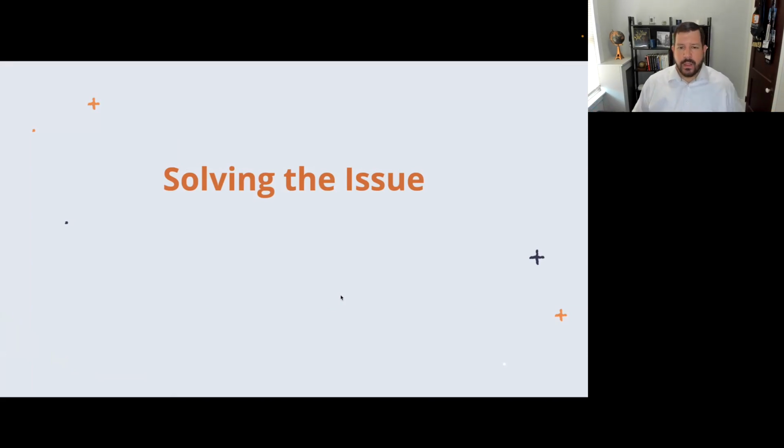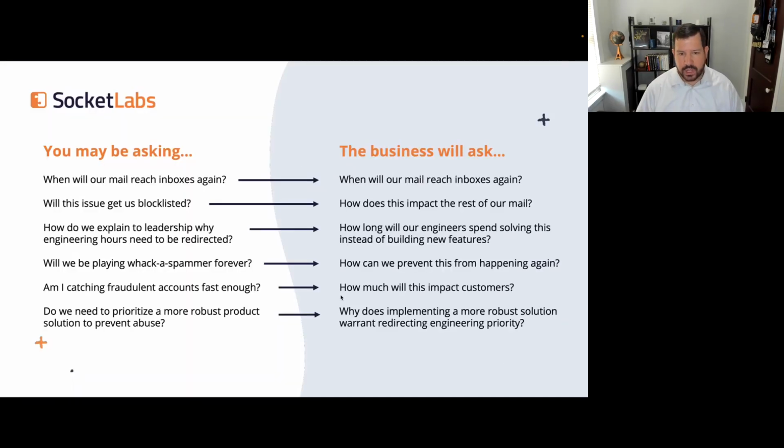So all of this being summarized in StreamScore, in the three category scores and the 0 to 100 number, they really help solve the issue, because our customers were coming to us, and we were meeting with them, and they were asking all these questions like, is this impacting all of our mail? Are we going to be playing whack-a-mole forever?